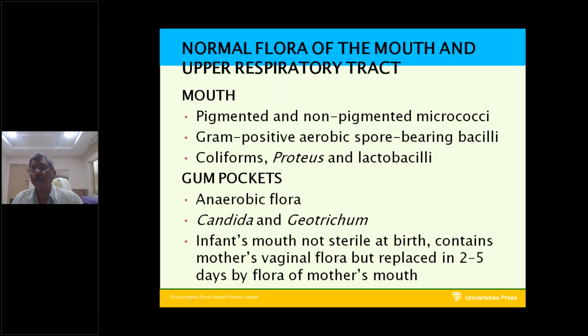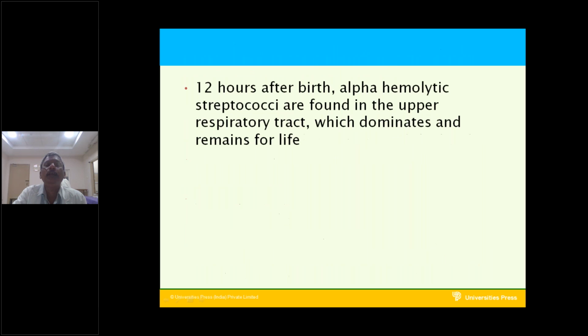So the vaginal flora which comes to the baby during delivery will, after 2 to 5 days, be eliminated. The vaginal flora will be replaced by the mother's mouth flora coming to the baby. This is the normal flora only.